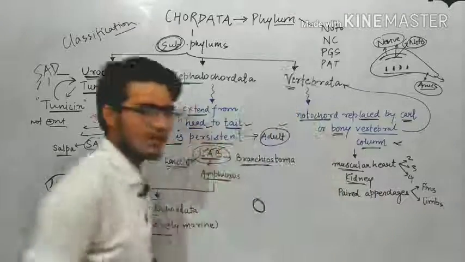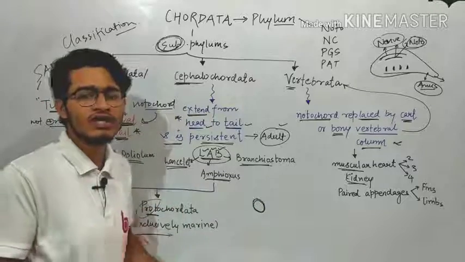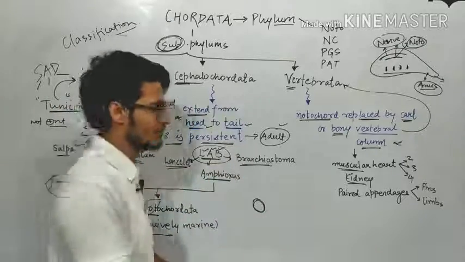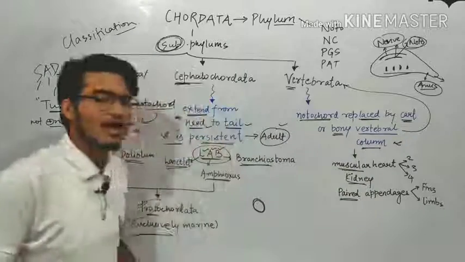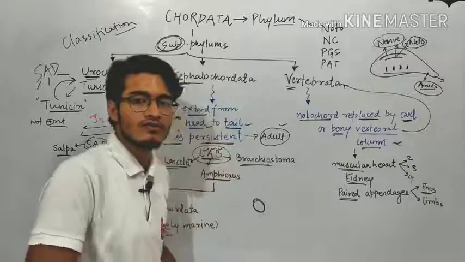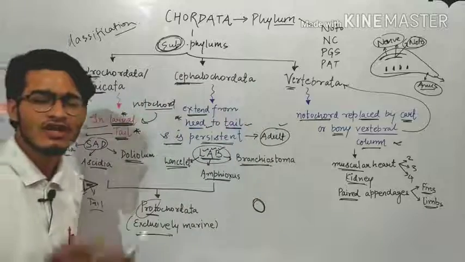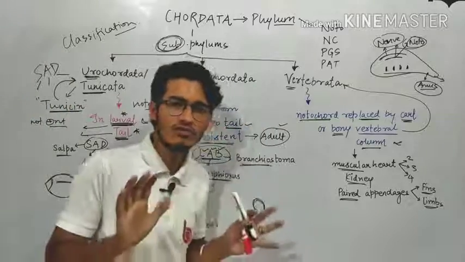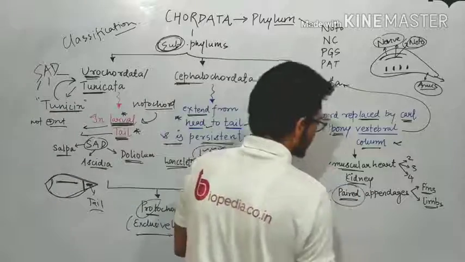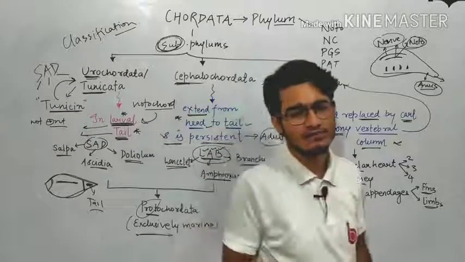After that, the kidneys are present for osmoregulation and excretion. We know very well, in humans we do have kidneys for the process of excretion. These are the main organs of the excretory system. After that, paired appendages are present, which can be fins. For example, in fishes, the fins are present, or it can be limbs. For example, in higher animals, just like human beings, we do have limbs. लेकिन in case of fishes we have fins. But it is for sure कि paired appendages present होंगे. वो fin हो, limb हो, कोई फर्क नहीं पड़ता. Paired appendages होने चाहिए. Right?